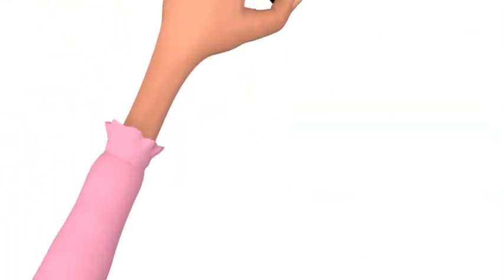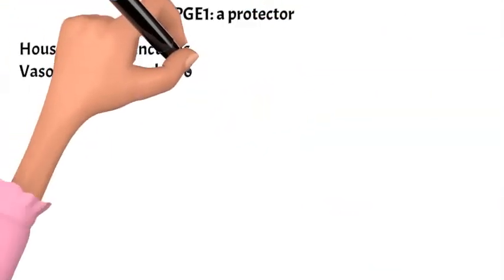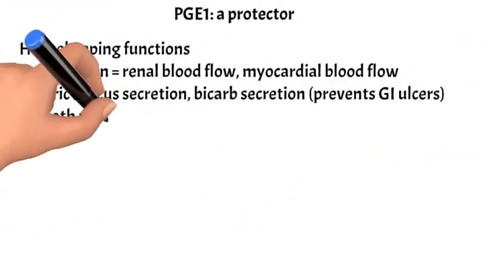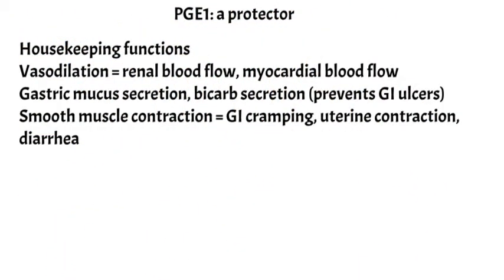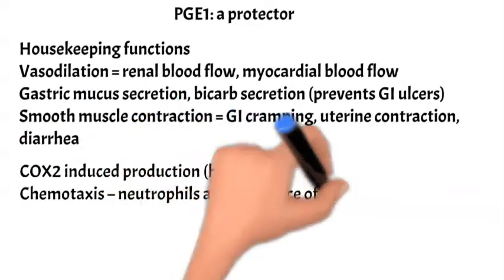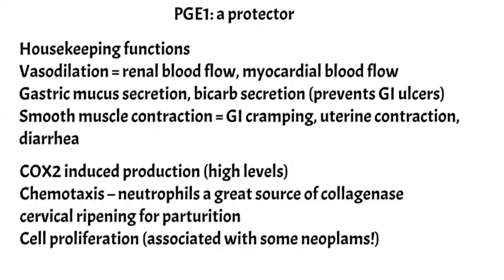Prostaglandin E1 is generated downstream from COX-1 constitutively for housekeeping functions: vasodilation, gastric protection, GI motility. But remember, these GI effects can lead to diarrhea and cramping. PGE2 and F2 cause menstrual cramping. COX-2 activation can also lead to the formation of prostaglandin E.